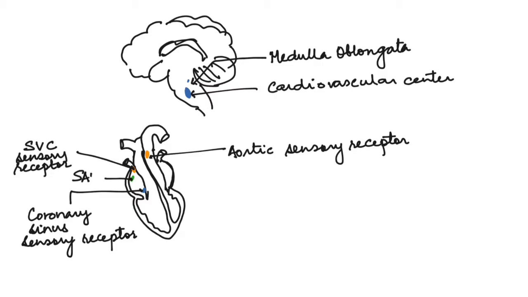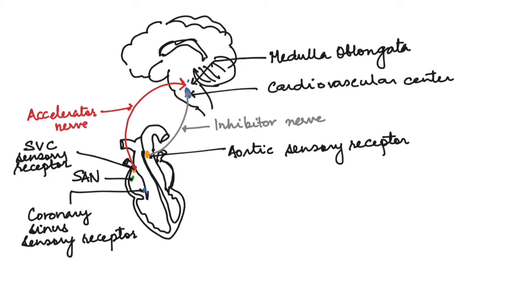The sinoatrial node is located on the right auricle. Now there are nerves that send impulses to the cardiovascular center from these stretch receptors. So when there is an increase in the blood volume or blood pressure, the aortic sensory receptor sends an impulse through the inhibitor nerve to decrease the heart rate, and whenever there is a decrease in the blood pressure or blood volume, the accelerator nerve sends an impulse to increase it.